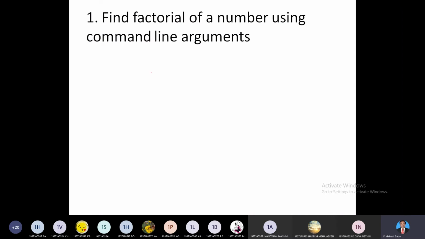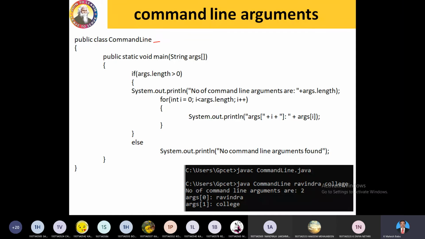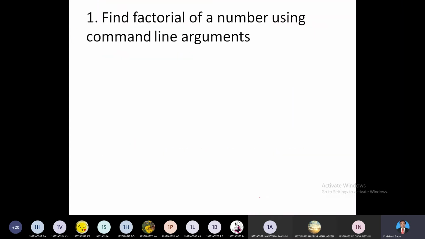And one more simple program, how to find the factorial of a number using command line arguments. So here all are strings, nothing else, I just added all the information and printed by means of simple println statements. But my question is, say for example, I want to pass a number as an argument to the main method through command line and try to find the factorial of that particular number. Here you are passing an integer value, but main is accepting it in the form of a string. I need to convert that string number into an integer number and go for doing my own calculation.